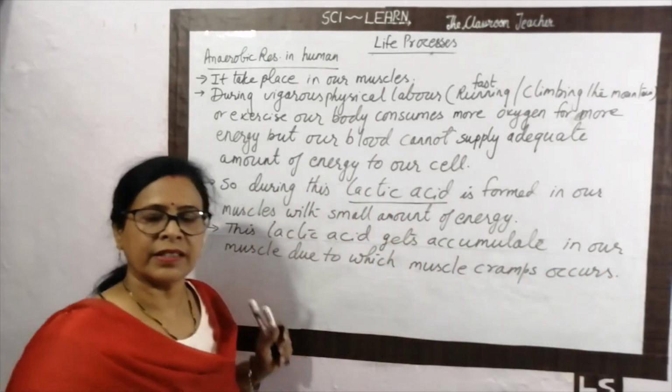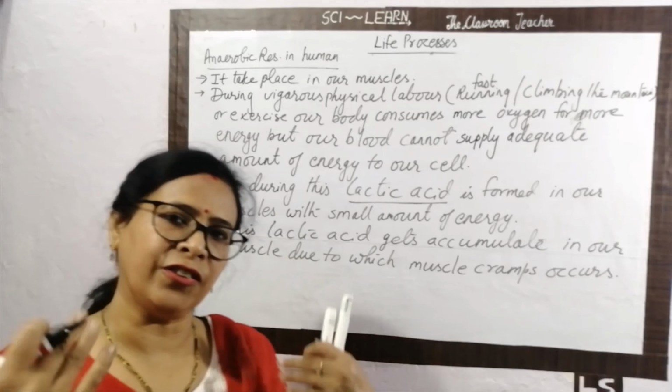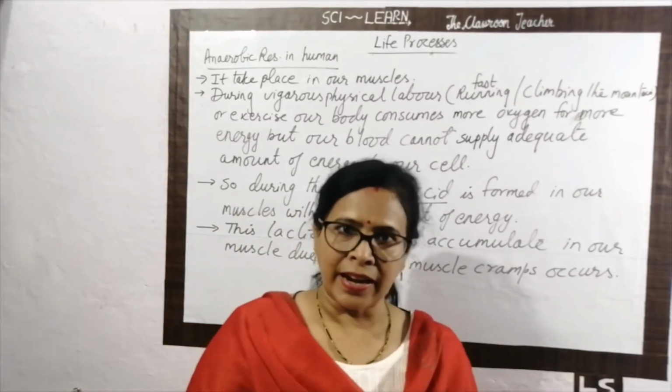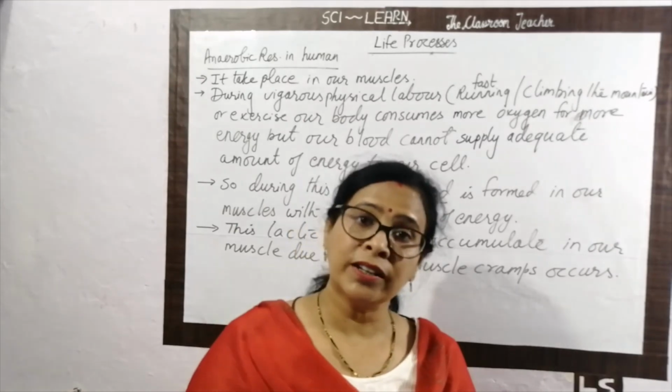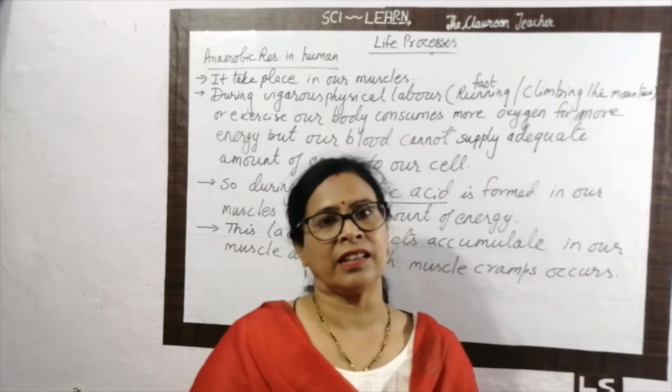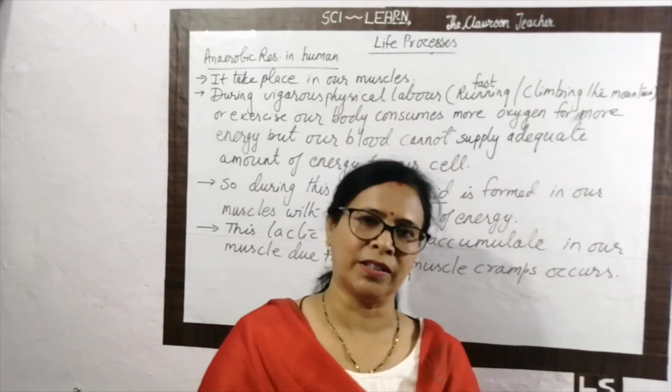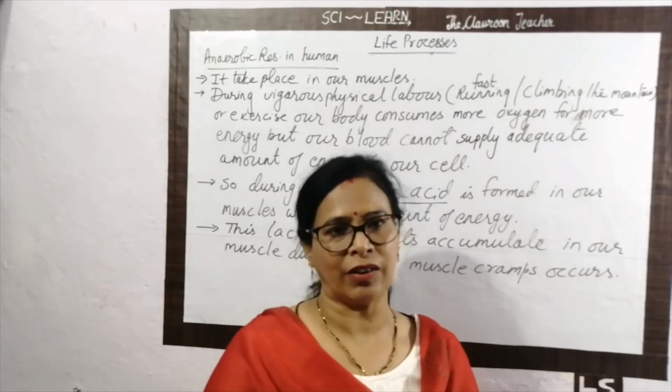We take rest. After the rest, we breathe in with the mouth and the nose, and when the muscles get more energy, the muscles relax and the pain goes away. So that is about the anaerobic respiration in the muscles of our body.